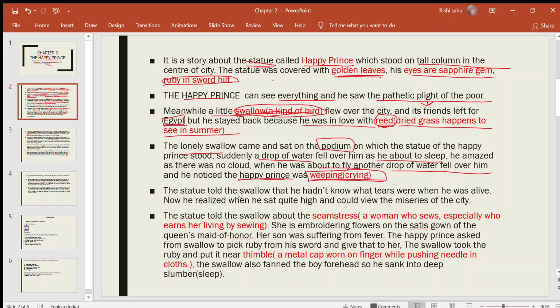Now the statue told the swallow he hadn't known what tears were when he was alive.